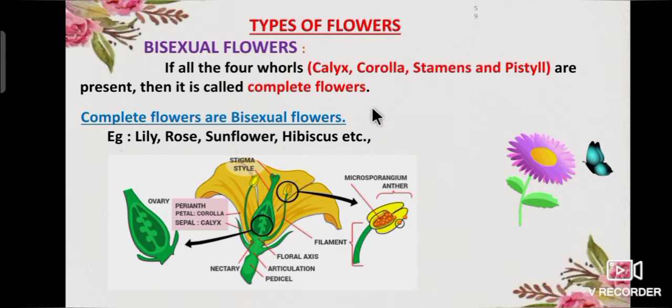Now we will learn about types of flowers. First one, bisexual flowers. If all the four whorls are present, then it is called a complete flower. All the four whorls, they are calyx, corolla, stamen and pistil. Complete flowers are bisexual flowers. Example, lily, rose, sunflower, hibiscus, etc.